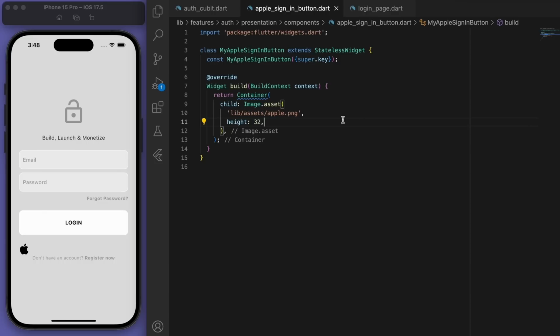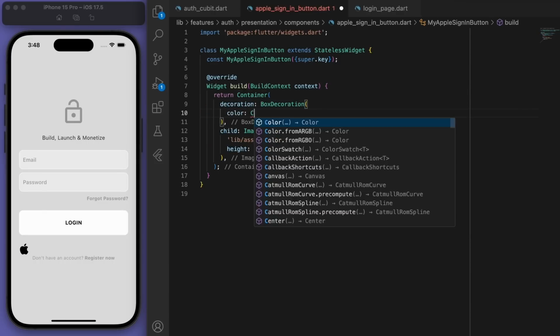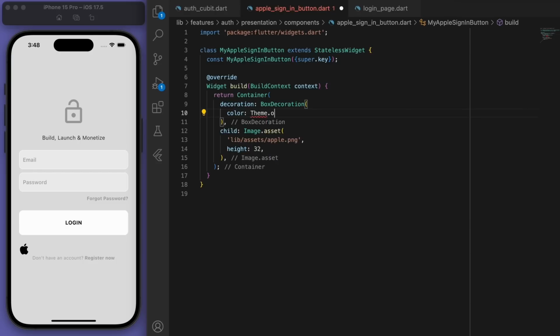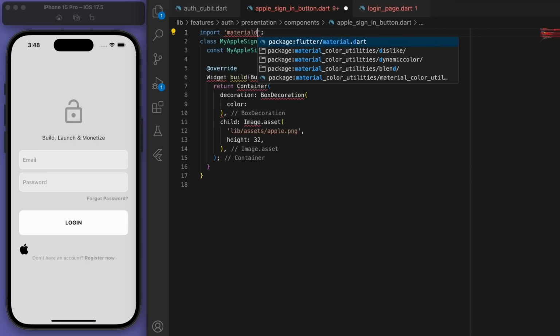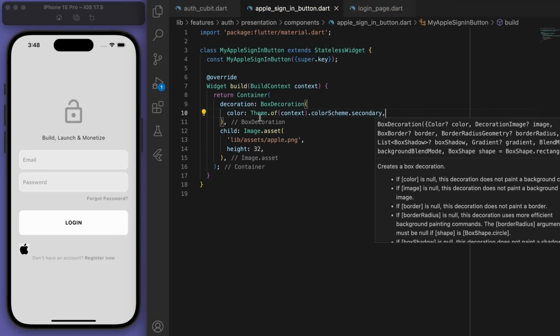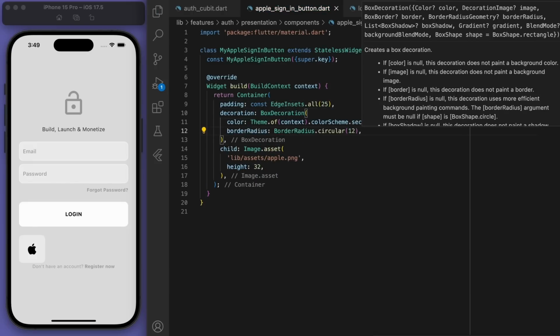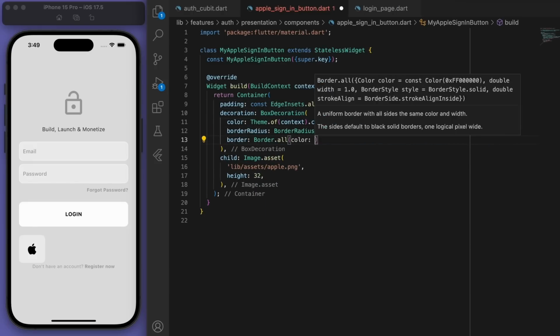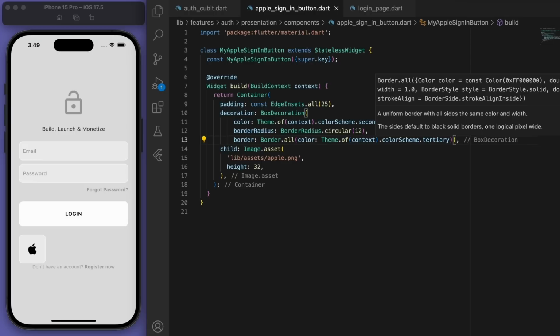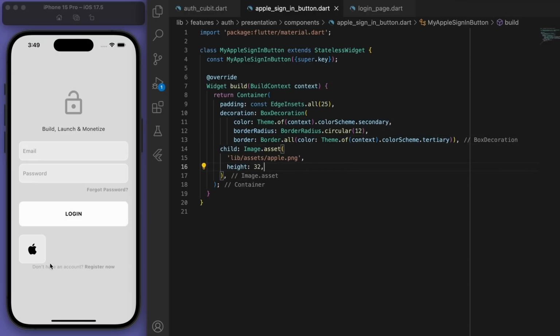So now we can just decorate it up. I'm going to put some decoration for the borders and stuff like that. Let's make the border curved. You can style it how you want, but I'm going to go for a nice minimal style.